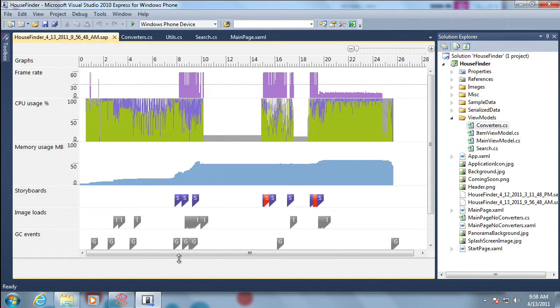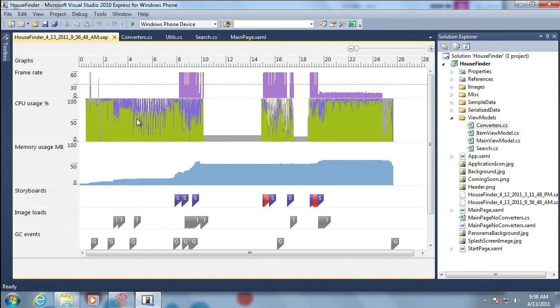It's looking at frame rate, telling me frames per second throughout the lifetime of the app how it's doing. 60 frames per second is pretty smooth. You'll notice at the downside here, we dropped to about 15 frames per second. That's really bad. 30 frames per second is kind of on the edge. As we're doing certain things like list scrolling, we're a little jagged there, so there are some issues we need to fix to make our list scrolling much smoother.